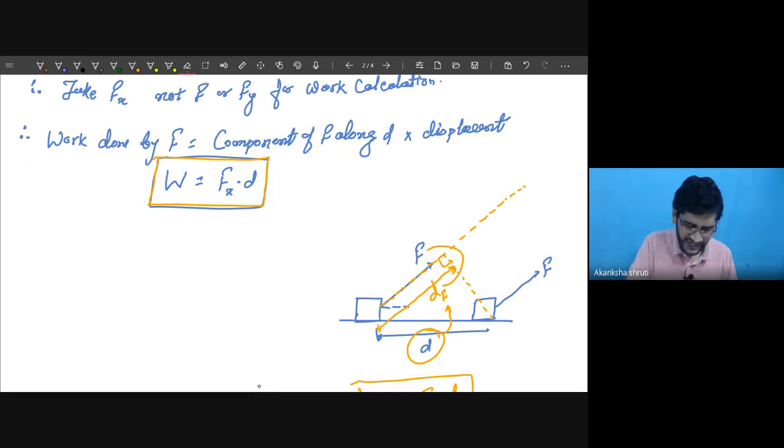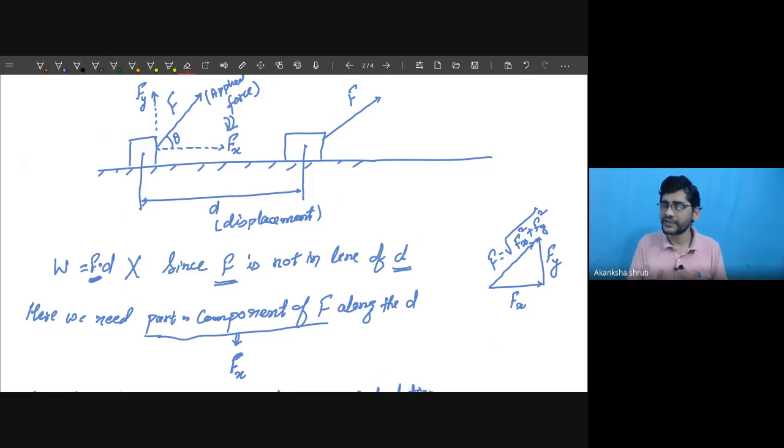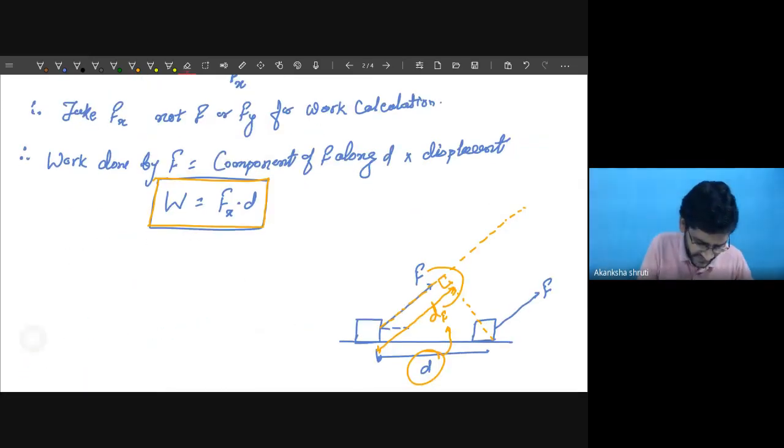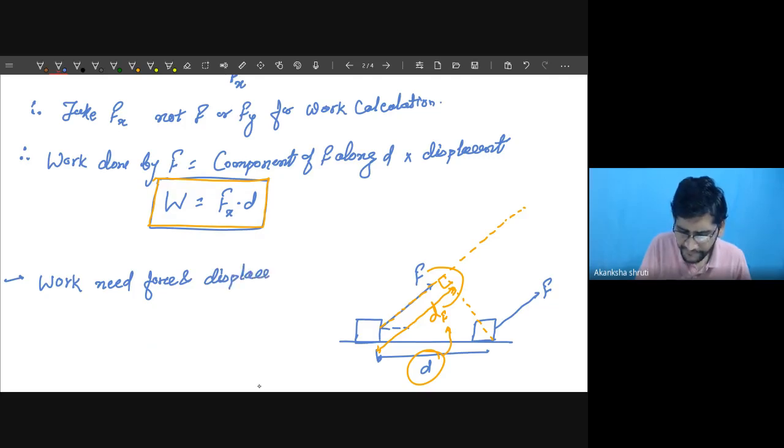So students, we will just write what conclusions we can draw from the things that we have learned till now. So be careful, write to the point. Students, so let me write. Work: regarding this work, we need to have force and displacement in the same line.